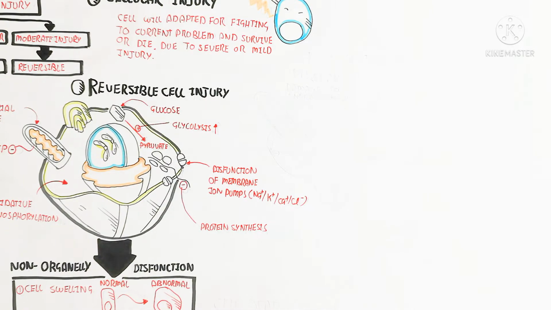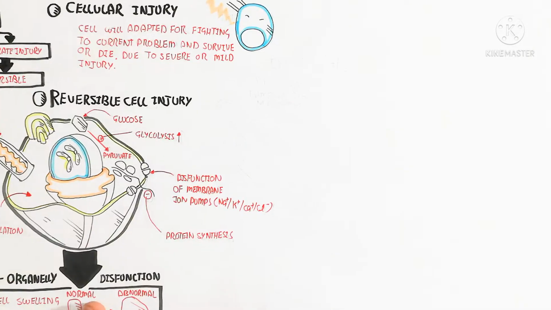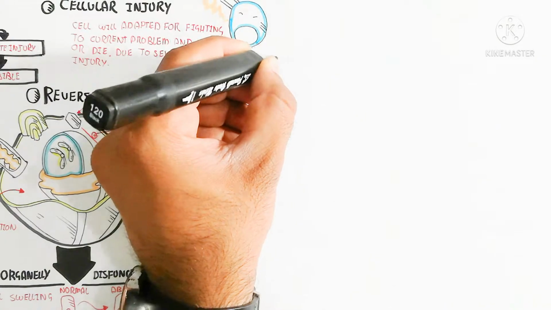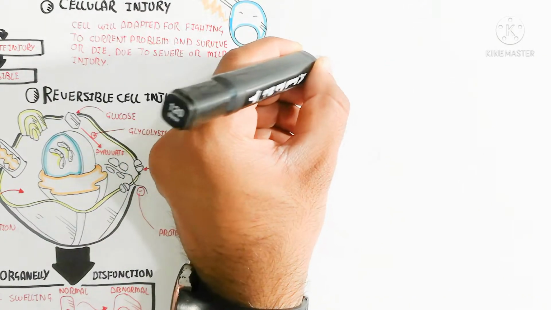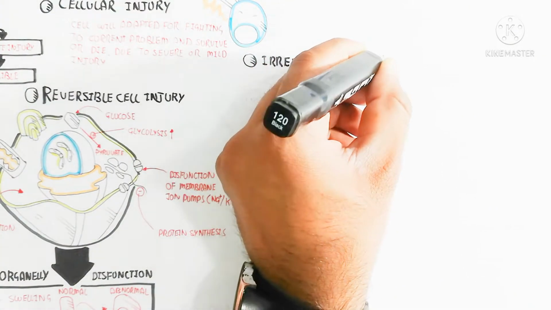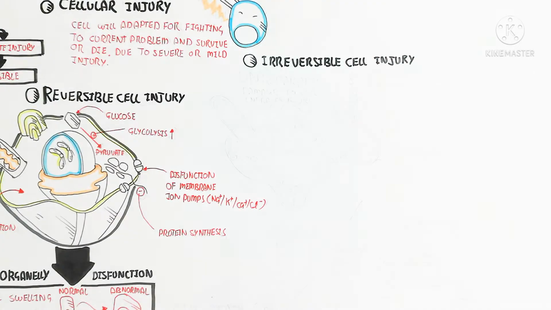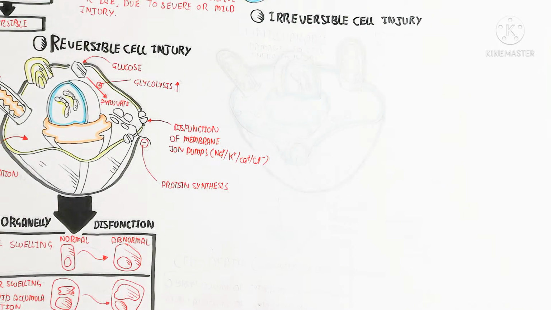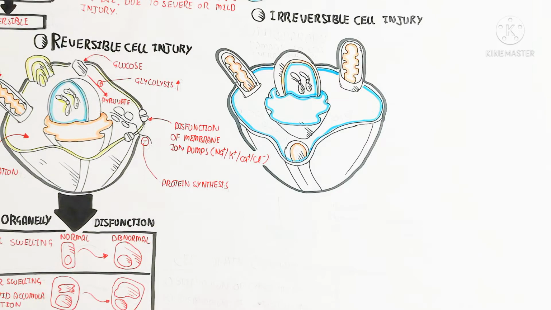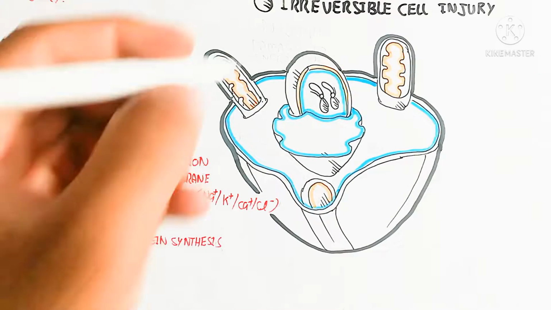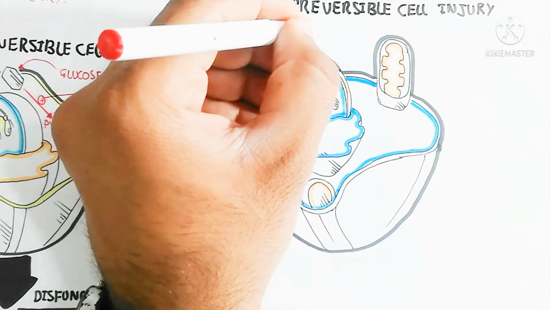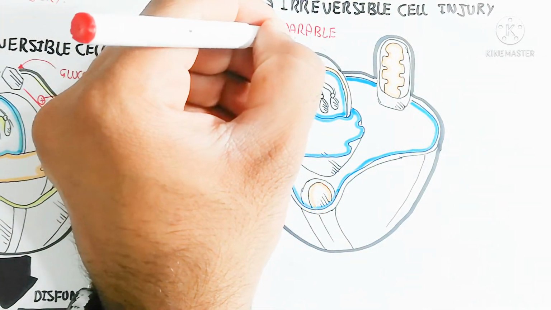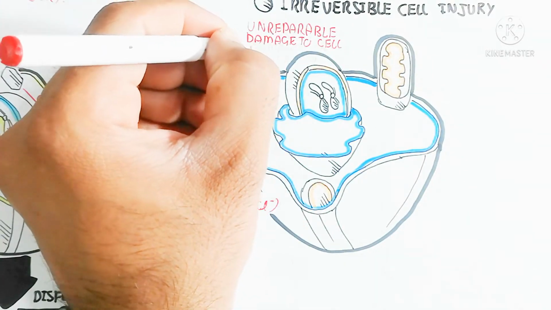Let's begin to understand irreversible cell injury. What is that? Basically, irreversible cell injury means unrepairable damage to the cell and its infrastructure. In this way, the cell structure will be damaged, and after the cell structure is damaged, the cellular dysfunction will lead to cell apoptosis. So remember that.